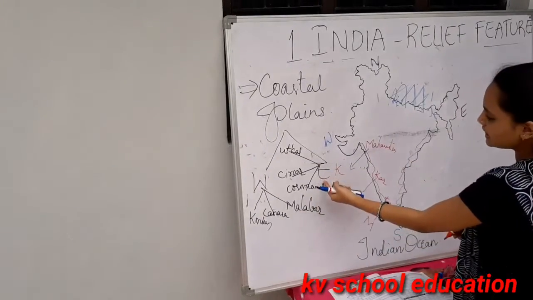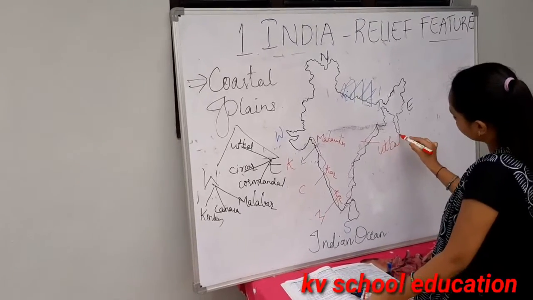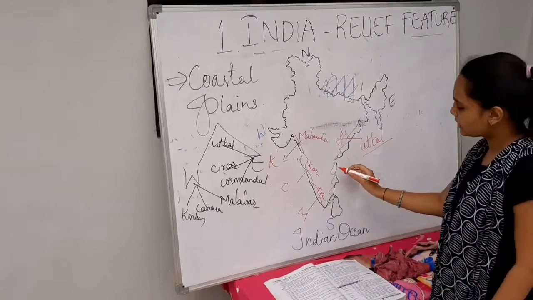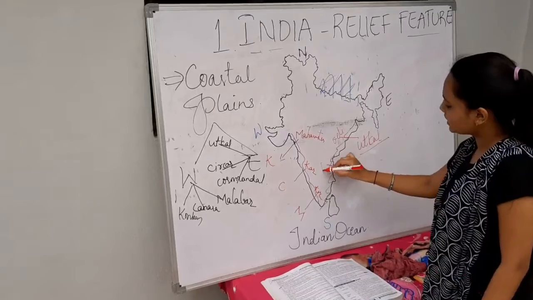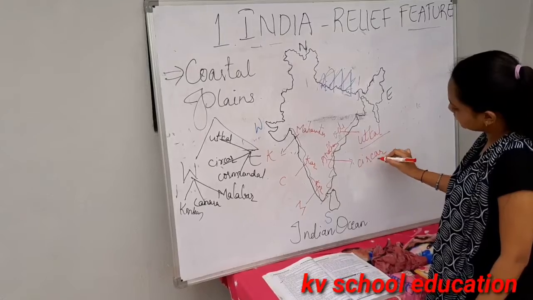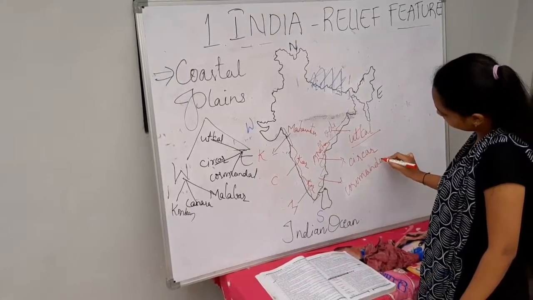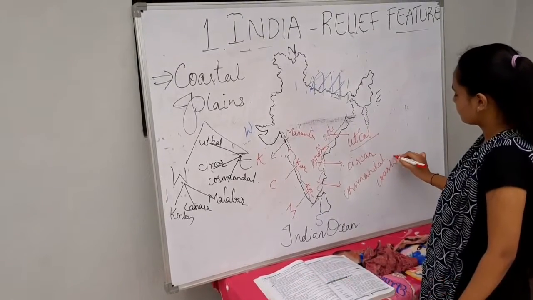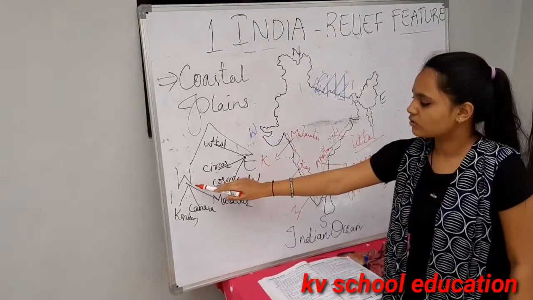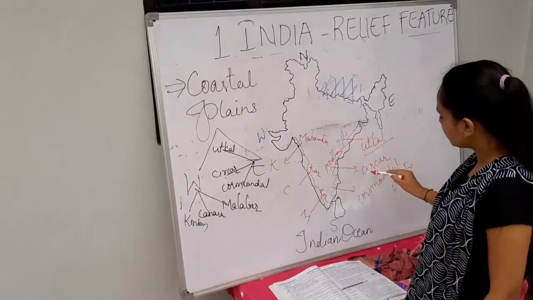Same here we'll see the eastern coastal plains. These are eastern coastal plains. Here Utkal coast, here Odisha will be present. Here it will be Utkal coast, and here it will be Andhra Pradesh. It is the Sirkar coast, and here it is Coromandel coast. So these are the two types of coast which are present in our country: western coastal plains and eastern coastal plains, Konkan coast, Canara coast, and Malabar coast, Utkal coast, Sirkar coast, and Coromandel coast.